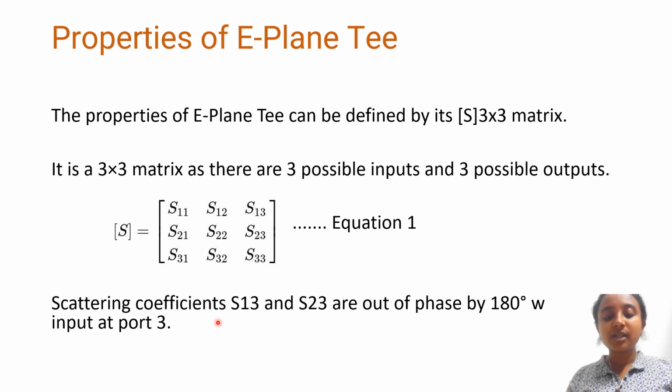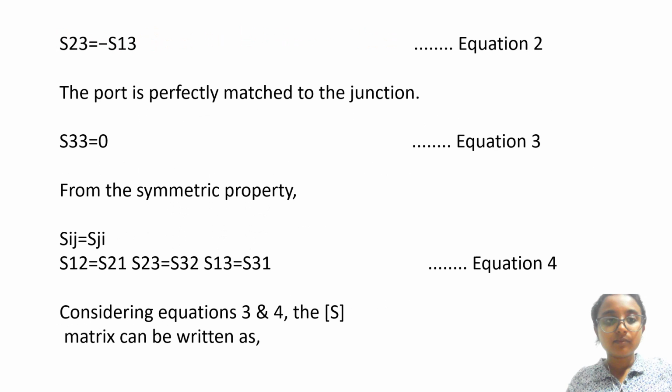Scattering coefficients S13 and S23 are out of phase by 180 degrees for input at port 3. As my coefficients S13 and S23 have a 180 degree phase shift, I am taking S23 equal to minus S13 and calling it equation 2.